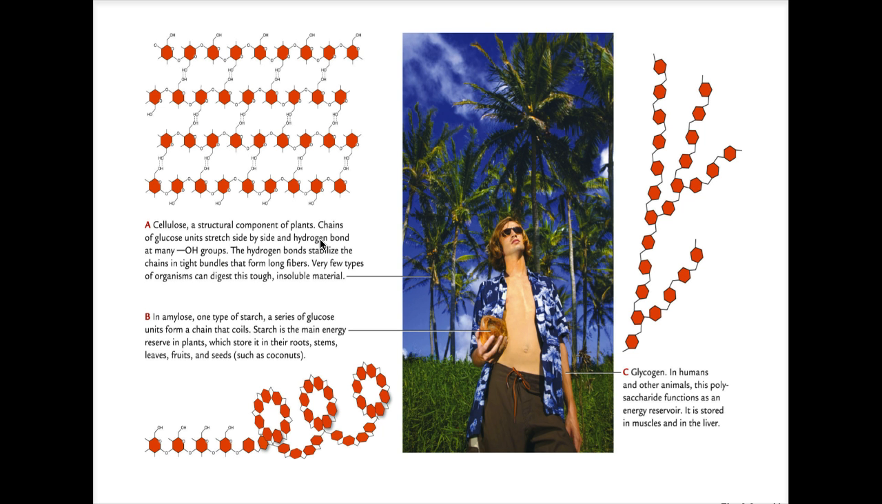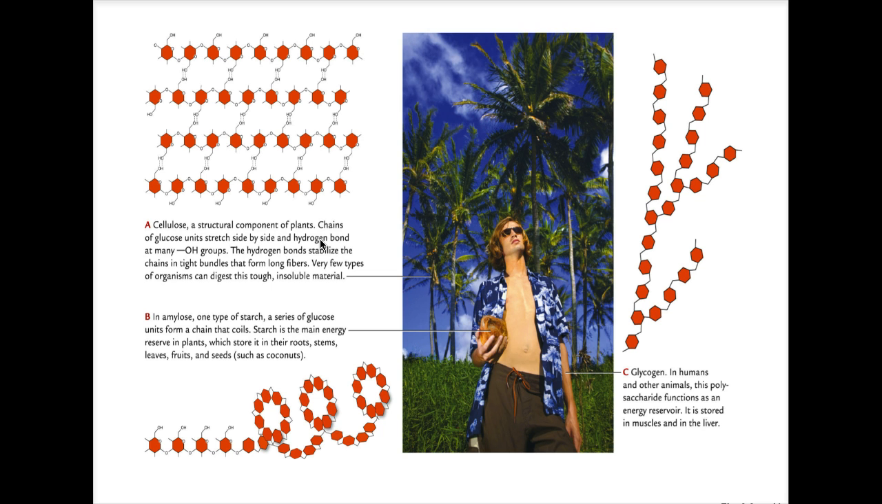The one on the upper left, A, is cellulose, and this is a structural component of plants. It basically makes up the stringy nature, so to speak, of the cellulose. It's very fibrous, and it helps keep plants stable and able to stand structurally very, very tall.